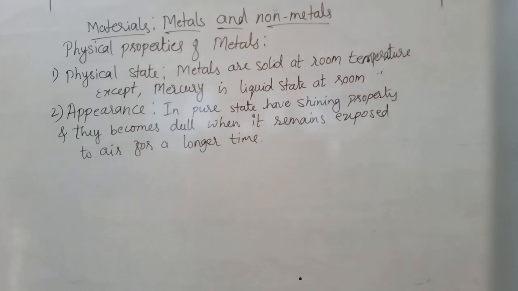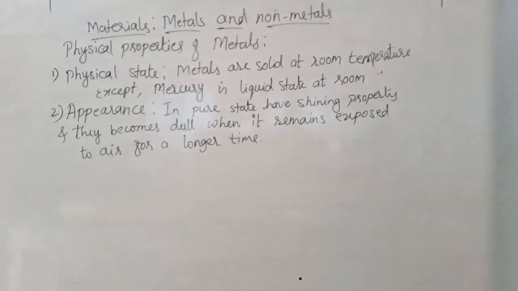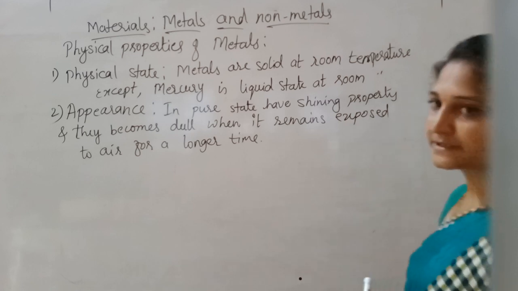Right? Then that luster property, that shining property, becomes dull when these metals are exposed to air for a longer time.